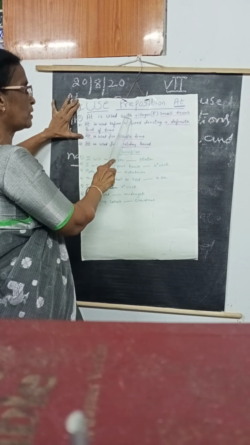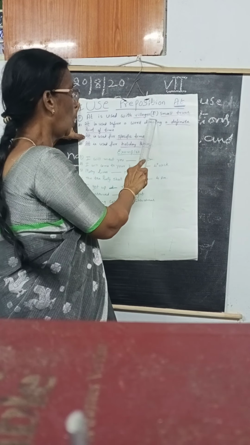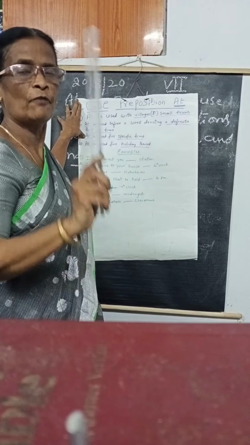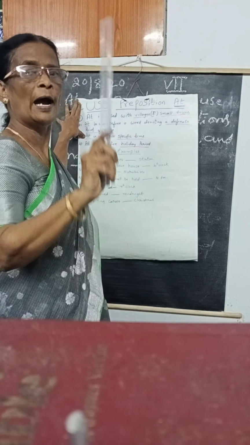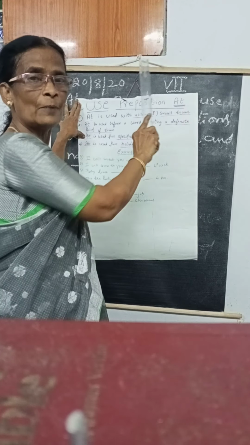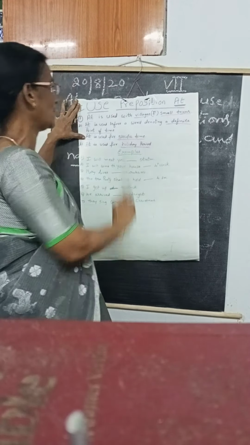Here, use the preposition at. At is used with villages or small towns. Where there is a small town or village, you have to use at. And second, at is used before a word denoting a definite point of time.